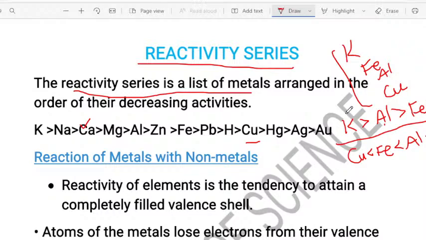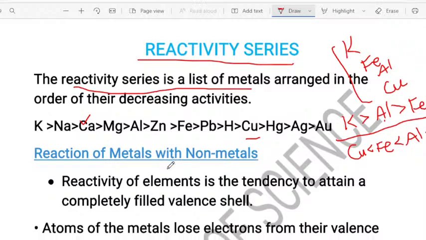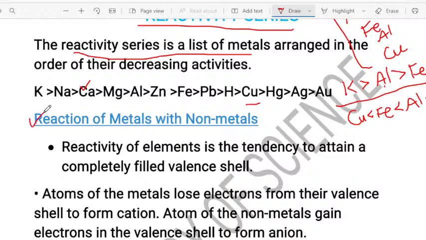Very important, you have to understand. Okay, I think you all are clear with this reactivity of metals. You should know which metals are in the reactivity series and what their reactivity order is. Yes, very good. So now let us go for the reaction of metals with the non-metals, students.